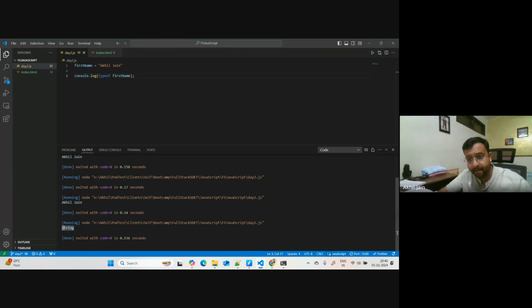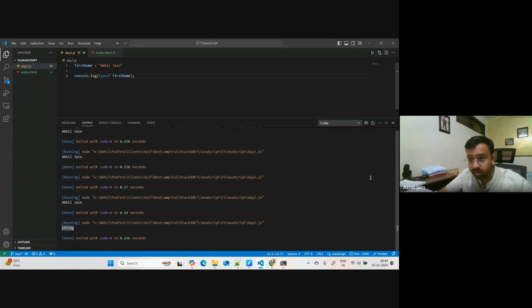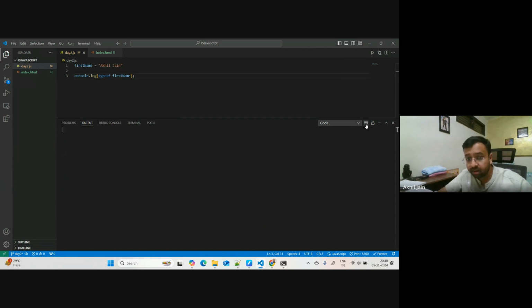String. Let me clear this. How do you clear this? Clear output. Let me run it again. You can see string here.